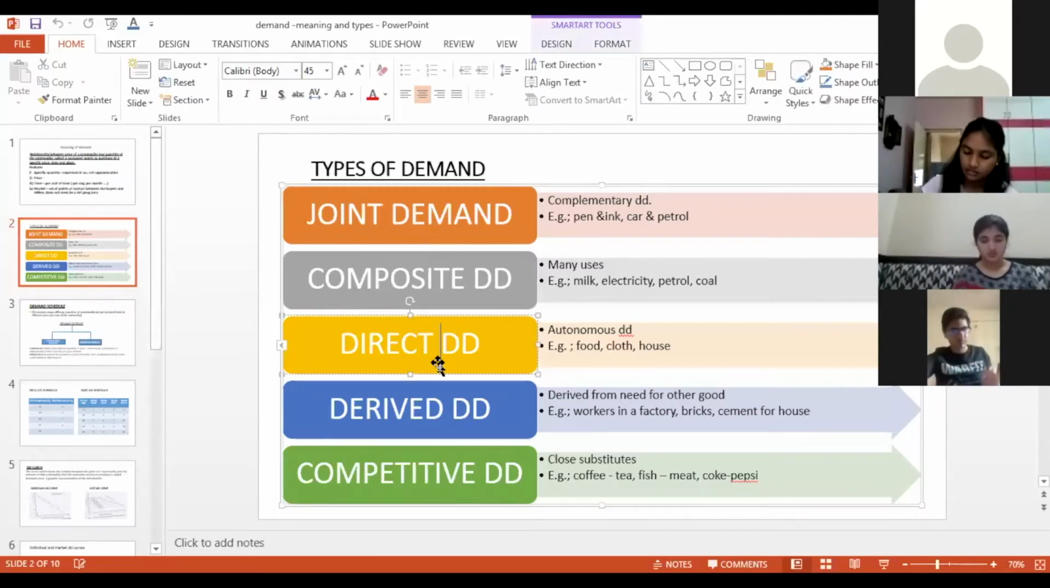Now we have the direct demand. Direct demand is also known as autonomous demand. Autonomous demand, why? Because these are those things without which you cannot do. Basic necessities of food, clothing, and house, shelter. This comes under direct demand, where consumption of it directly satisfies your want. Okay, clear? Clear, children?